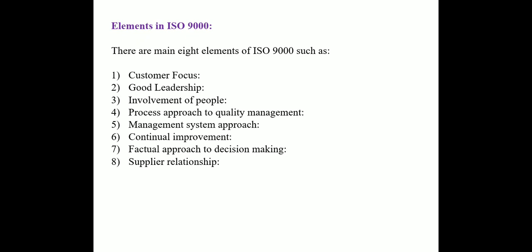First, customer focus. It is one of the important elements in ISO 9000 registration because it is very important to understand the need of customer and to satisfy them. With the knowledge of customer needs, resources can be appropriately utilized and quality of product can be achieved effectively. Means first thing is that the product is said to be of good quality if the customer finds it satisfactory. So first of all, to identify the need of the customer and to develop the product in such a way that it satisfies the customer is the first element of ISO, that is customer focus.